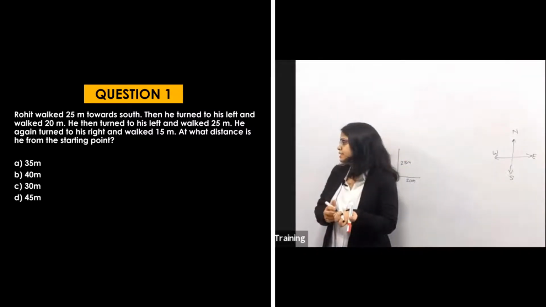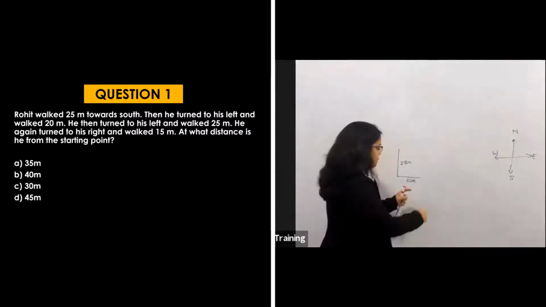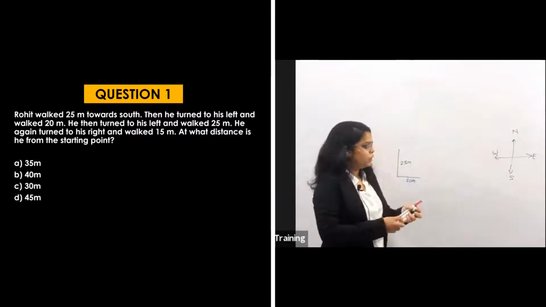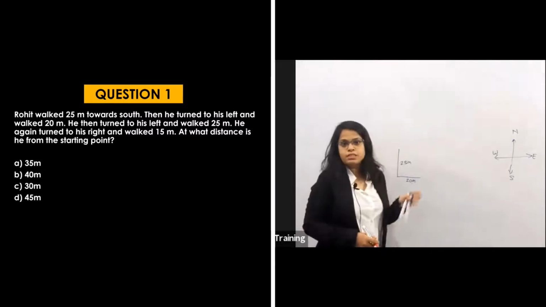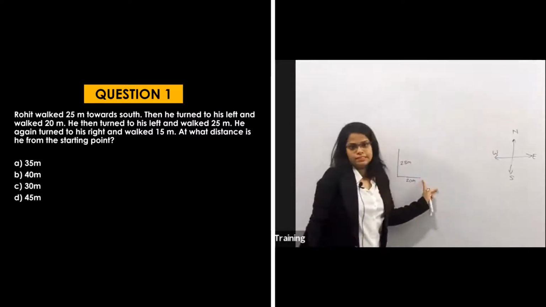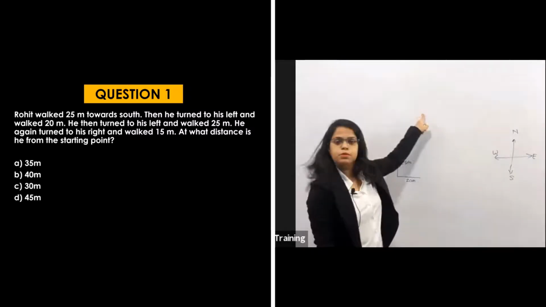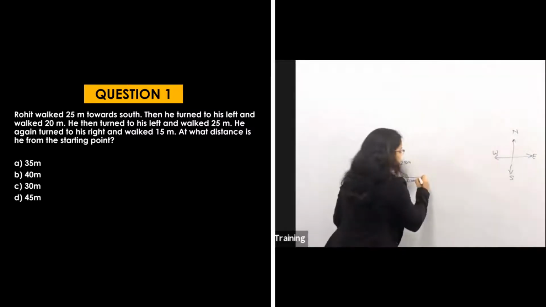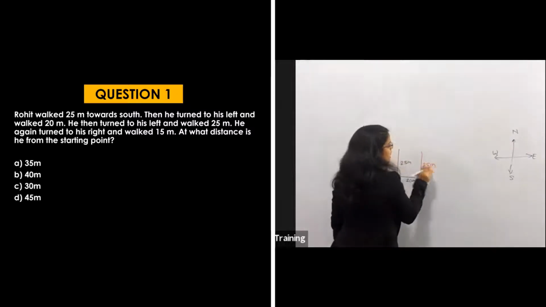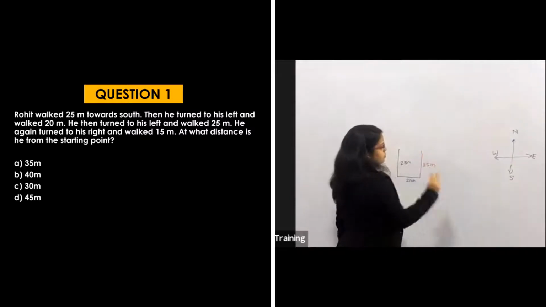After that, what are they saying? He then turned to his left and walked 25 meters. Now what does he do? He is turning to his left. So now he is in the east direction, he is facing the east, right? So what will be his left? As anti-clockwise, his left will go upward, and so he turned to his left and he is walking 25 meters again. As both these lines are 25, I will take this at the same point.